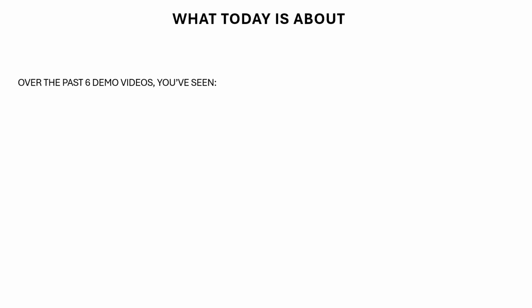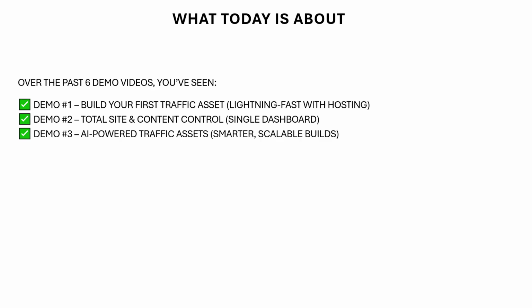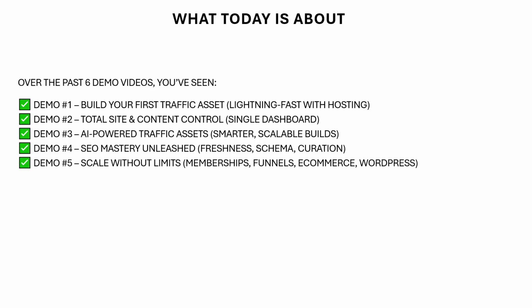Over the past 6 demo videos, you've seen in demo 1, how to build your first traffic asset, lightning fast with hosting. In demo 2, total site and content control from a single dashboard. In demo 3, AI powered traffic assets, smarter scalable builds. Demo 4, SEO mastery unleashed, freshness, schema, and curation.